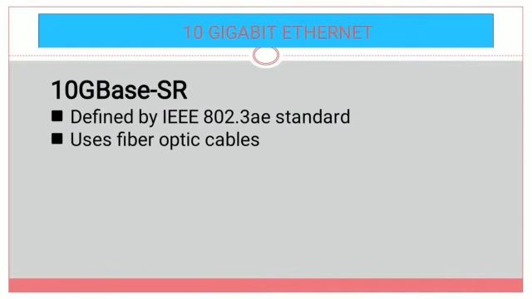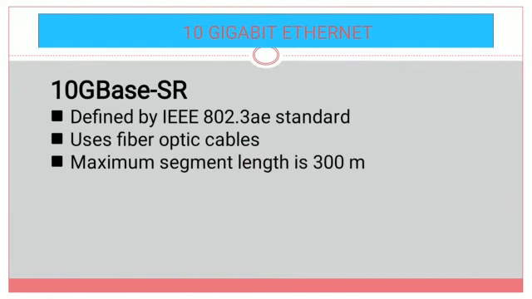We have three different cable types: shielded twisted pairs, coaxial cables, and optical fibers. This 10G base SR is made up of fiber optic cables. The maximum segment length is 300 meters.